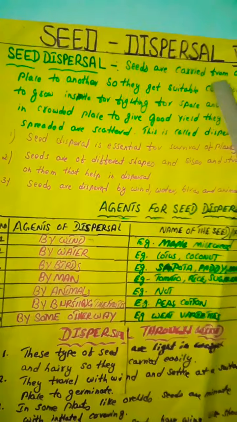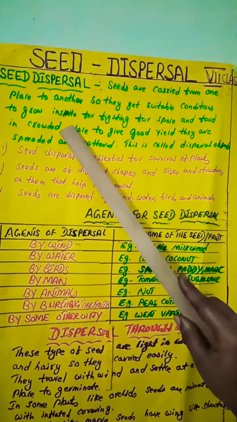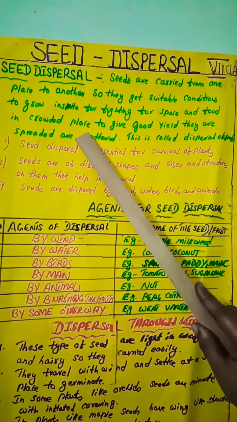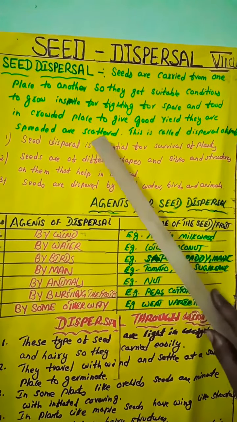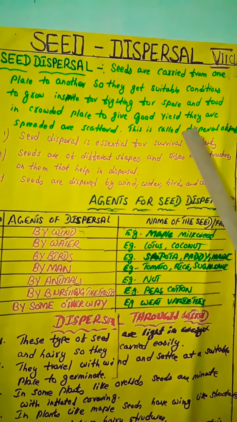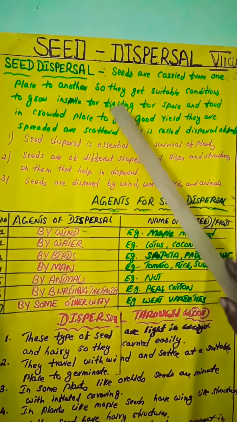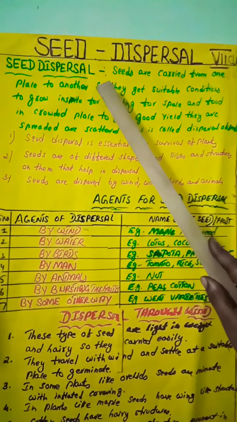Seeds are carried from one place to another, so they get suitable conditions to grow, in spite of fighting for space and food in a crowded place, to give good yield. They are spread or scattered. This is called dispersal of seeds. So the seeds are spread or transferred from one place to another. That is called seed dispersal.